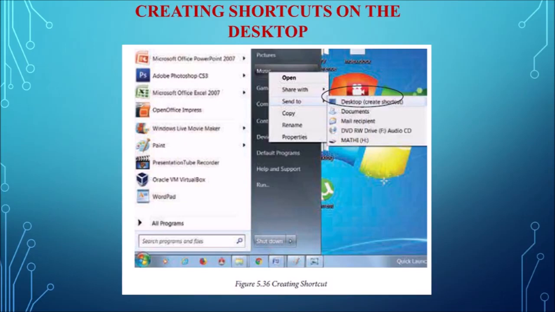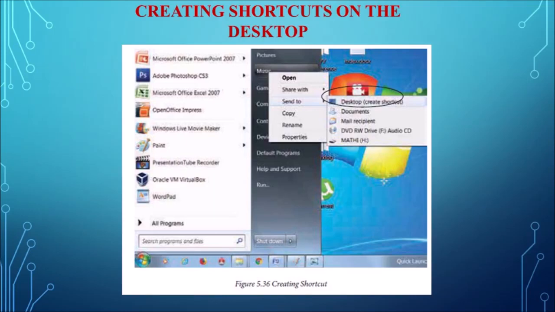Then we have to right click on the file. You can see the option called send to. The send to option is the same option which we have used for copying the files to the removable disk. The same send to option must be selected, and there you can see desktop. In the bracket you will be able to see create shortcut. By selecting that option, the shortcut for that file or folder will be created on the desktop.